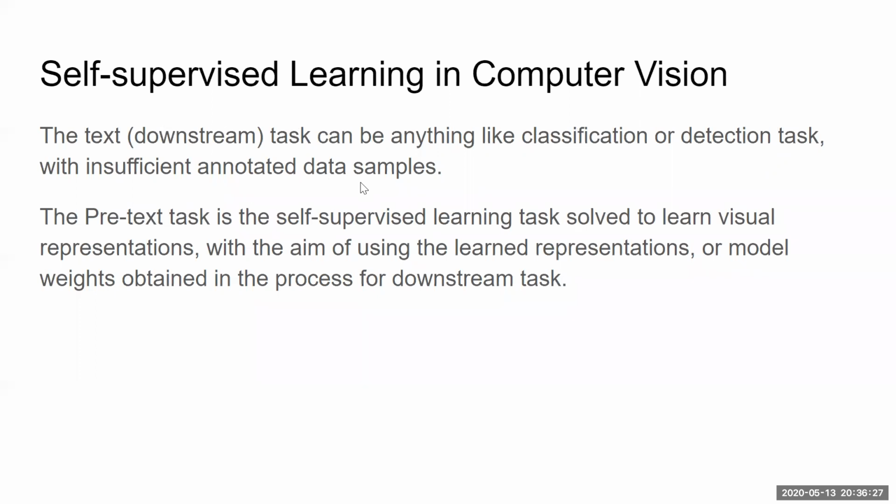This is the task that you solve before solving the downstream task to give you a good starting point like transfer learning. So the pretext task is the self-supervised learning task solved to learn visual representations, with the aim of using the learned representations or model weights obtained in the process for the downstream task. You're creating an alternative to transfer learning when you have insufficient labeled data.